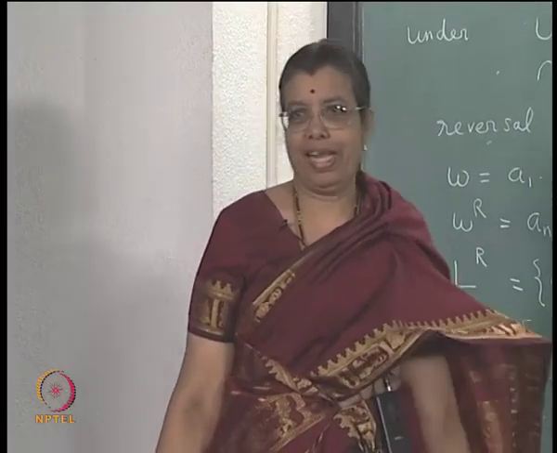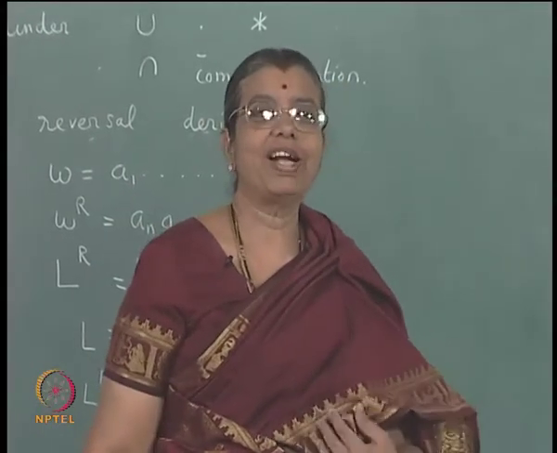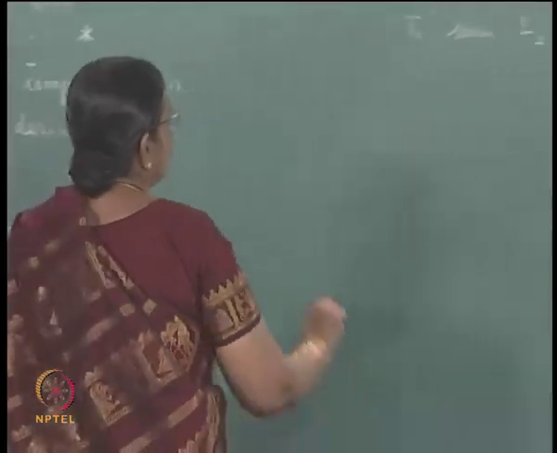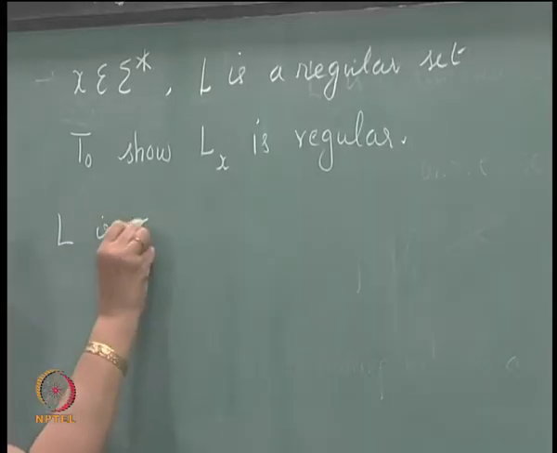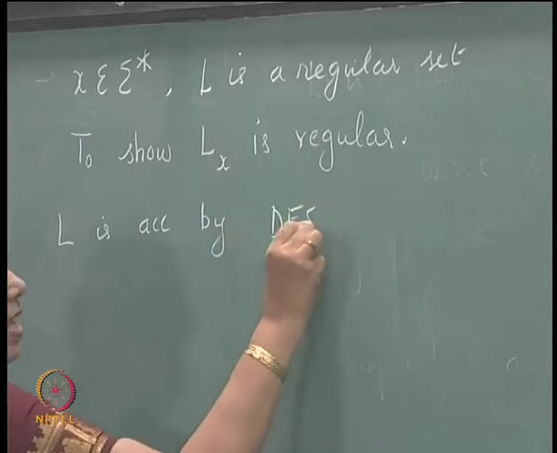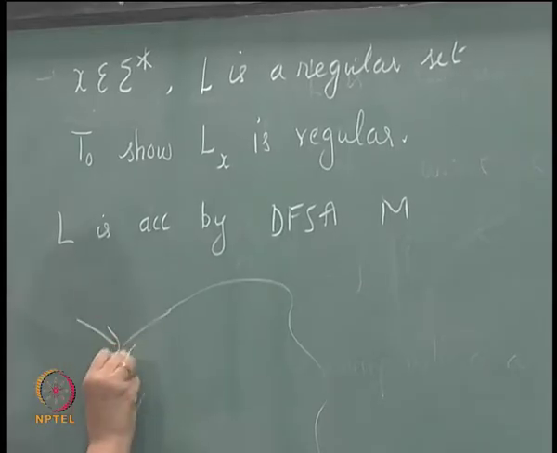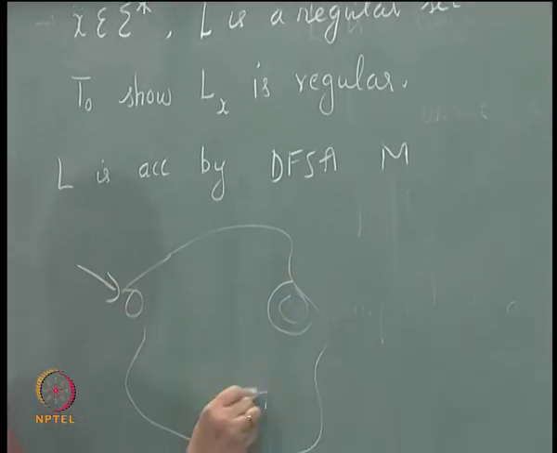Take a deterministic diagram, without loss of generality. L is accepted by a DFSA M, some diagram with one initial state, maybe some final states.